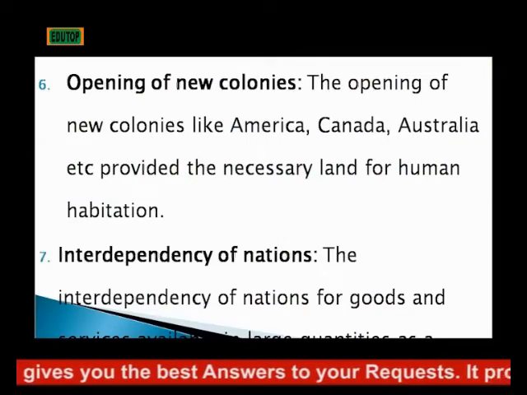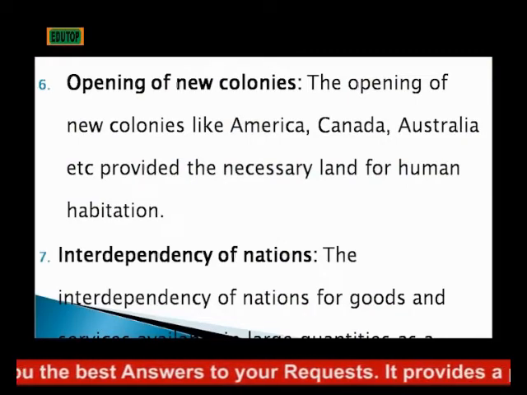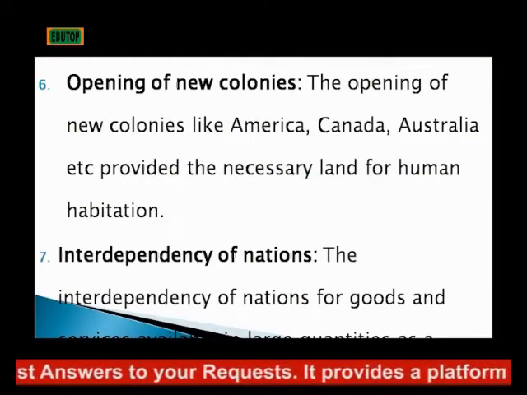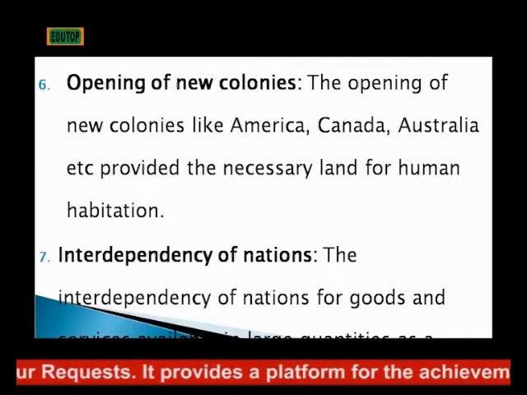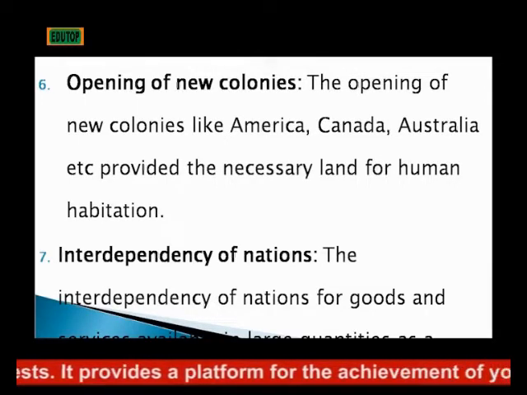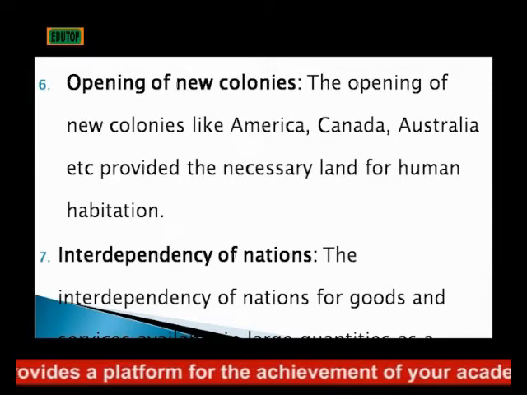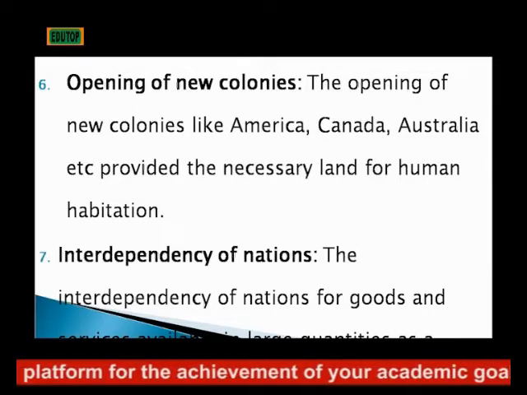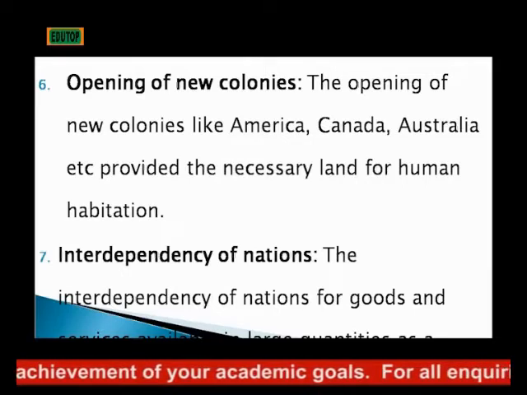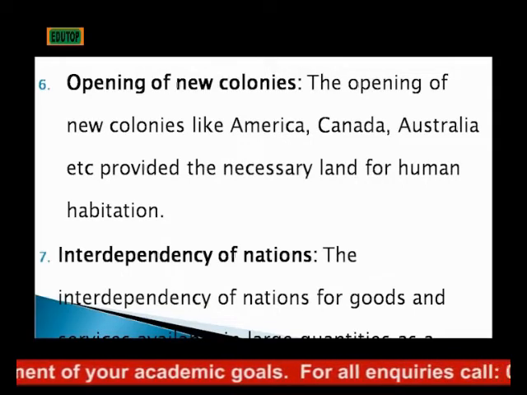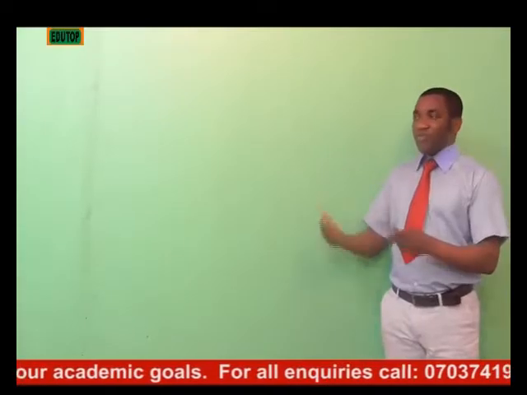Then we have the opening of new colonies. The opening of new colonies like America, Canada, Australia provided the necessary land for human habitation. Therefore, the claim that resources such as land where people will live will not be enough is no more there. And the last one, interdependency of nations.